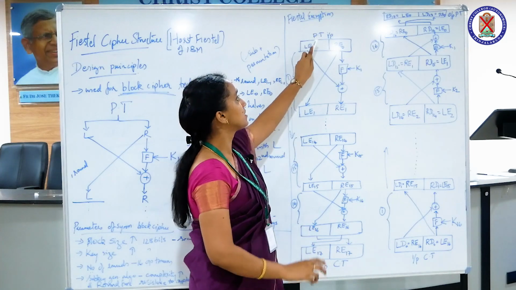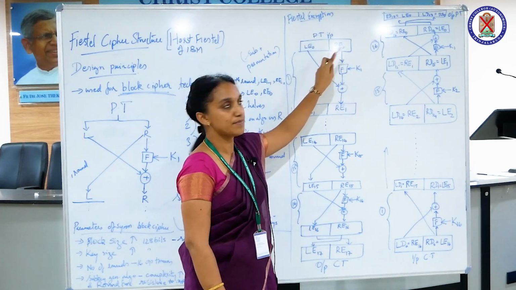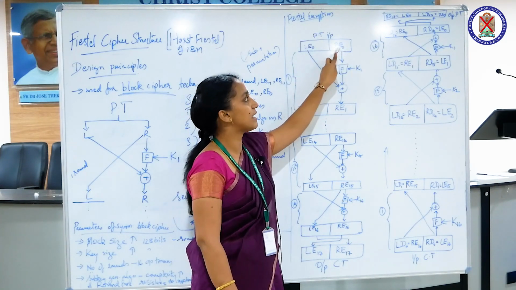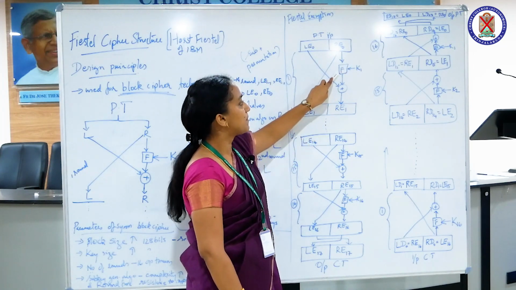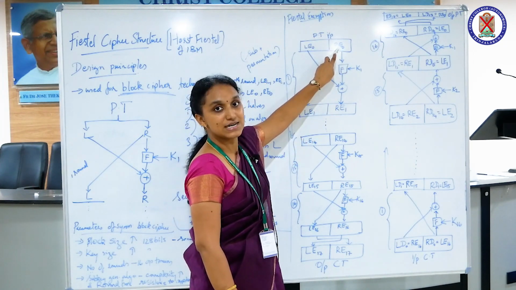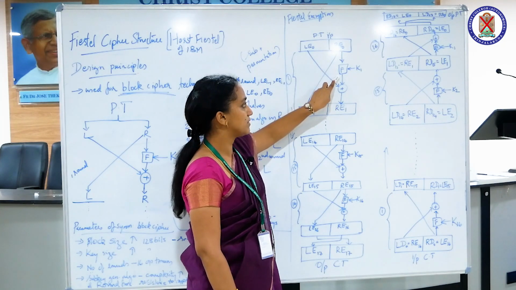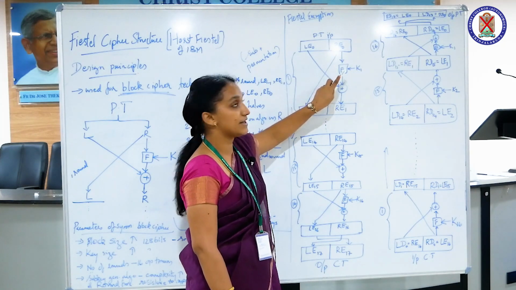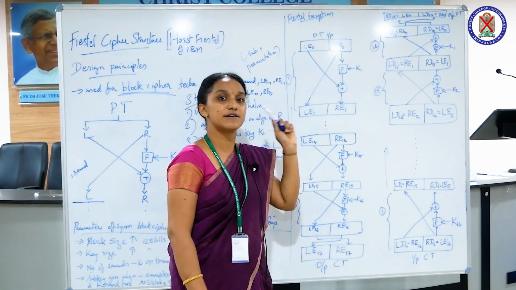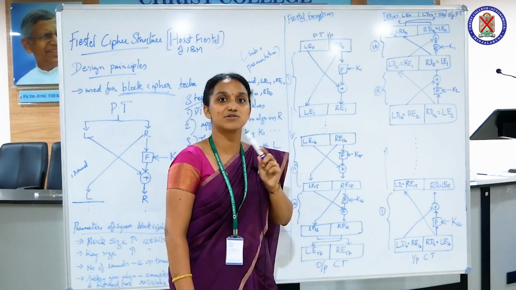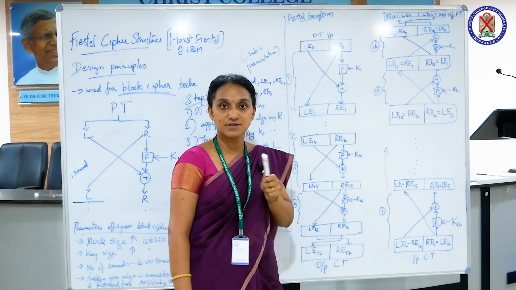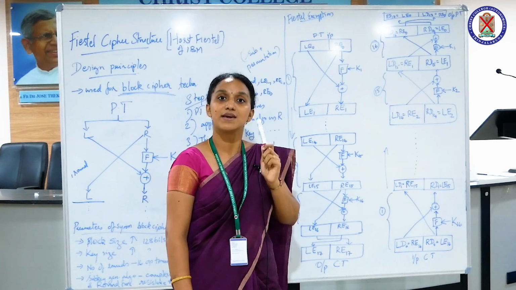Let's see. You have the plain text input. It's divided into LE0 and RE0. You are applying a function to the right half, RE0, and I have already said for different rounds the keys are also different. Starting with the first round, the first key will be K1.